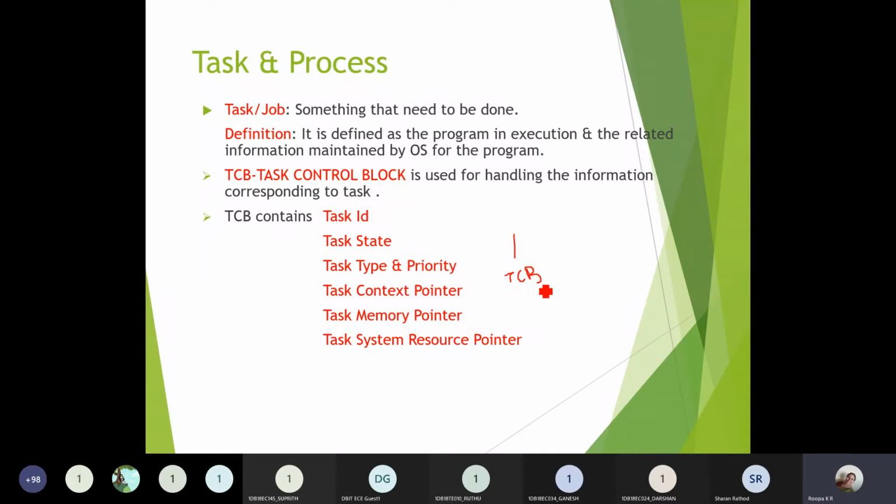Once the task has been created, the TCB will be created. So suppose I have two different tasks executing parallelly at the same time, then I have two TCBs which will come into the picture. This TCB contains all this information, that is ID, state, related to the first task, and this TCB contains the information related to the second task.